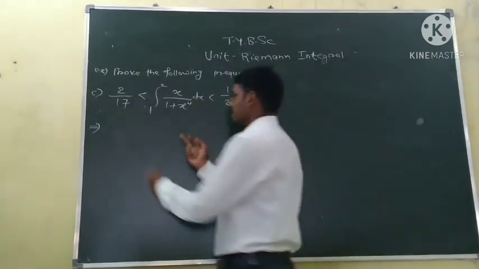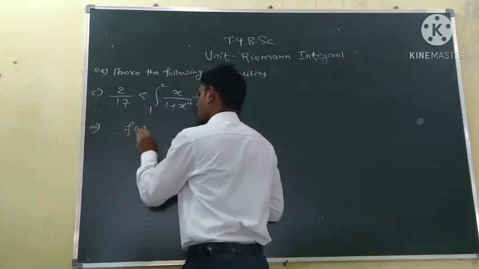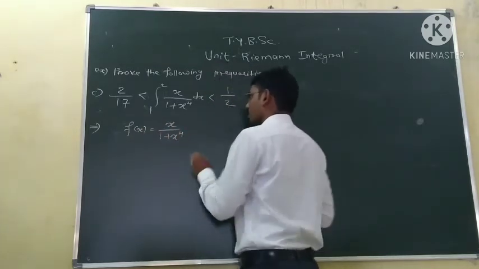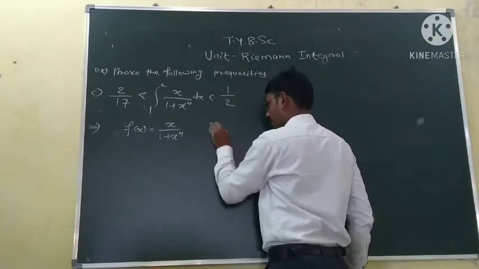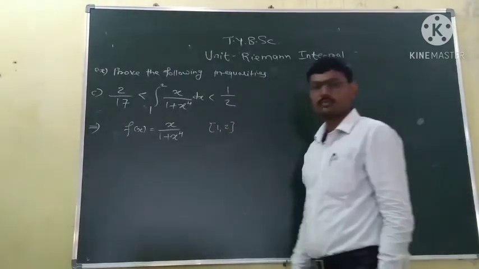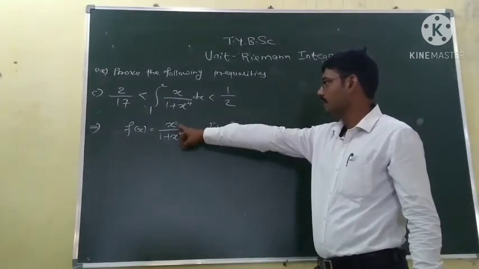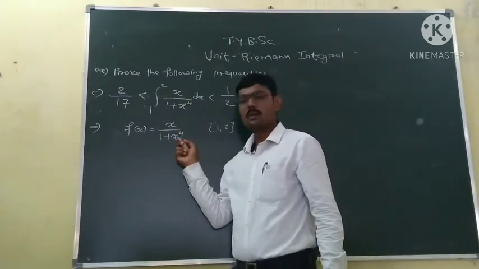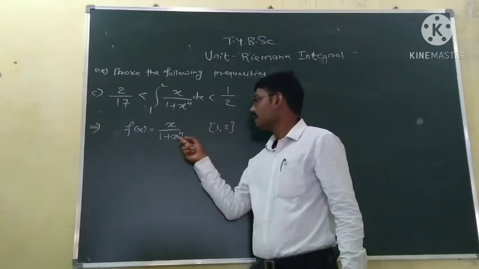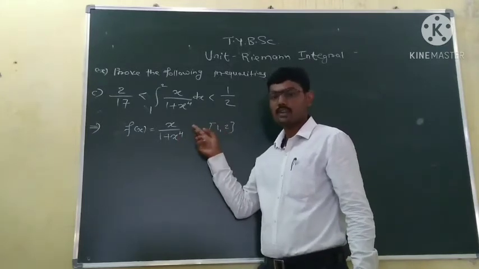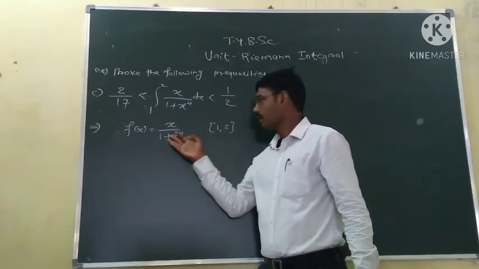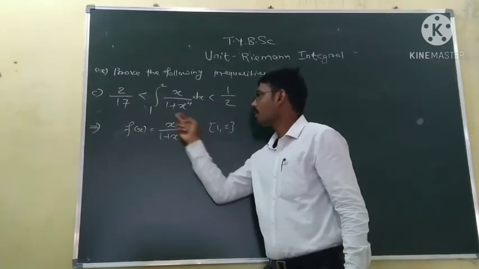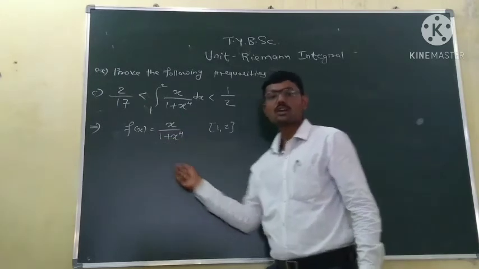So here our function is x upon 1 plus x to the power 4, defined on the interval 1 to 2. Now you can quickly observe that this function is decreasing. As x increases, the denominator goes on increasing, so the value of the numerator upon denominator, the value of the function, goes on decreasing.